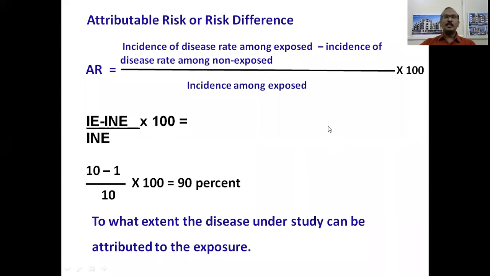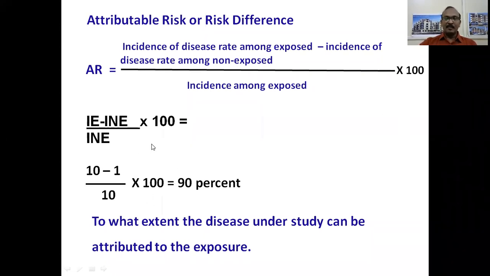Now, what is attributable risk or risk difference? Attributable risk, or risk difference, is nothing but the difference between the incidence of disease among exposed minus the incidence of disease among non-exposed, divided by the incidence of disease among exposed, into 100. So attributable risk is also known by another name, risk difference. Remember that here the multiplying factor is 100, unlike in relative risk where there is no multiplying factor. It is simply a ratio there.